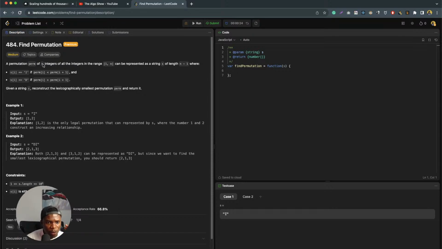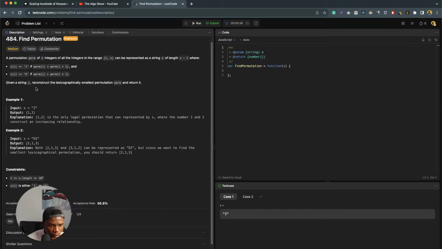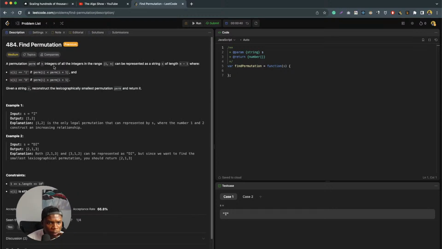A permutation perm of n integers of all the integers in the range 1 to n can be represented as a string s of length n minus 1. Okay, a permutation of n integers. By permutation, we mean a combination of these integers in the range 1 to n.